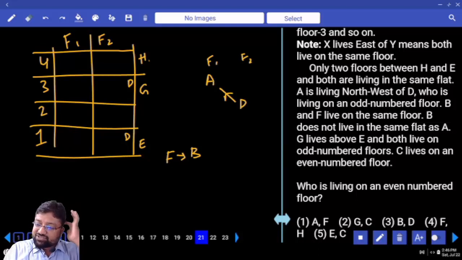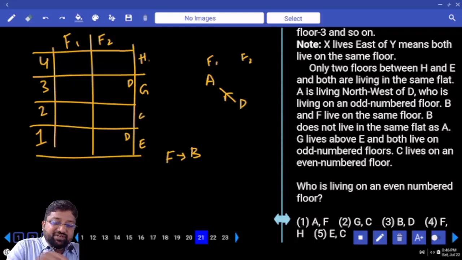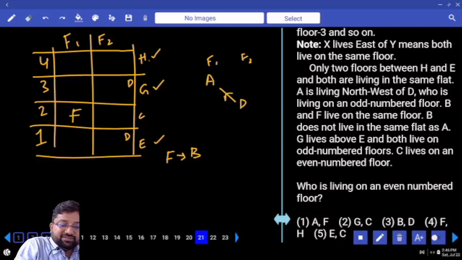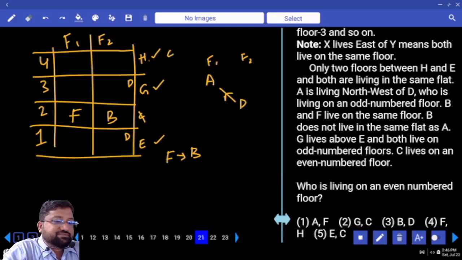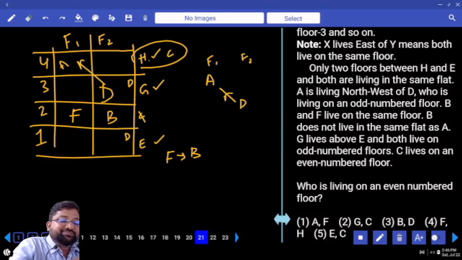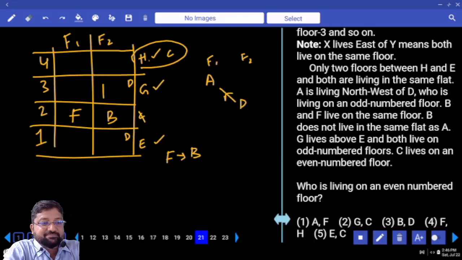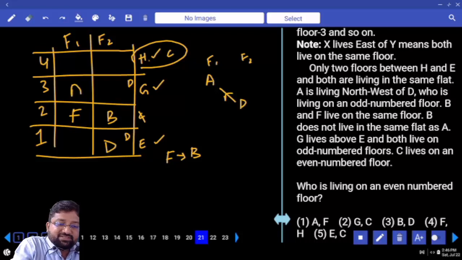Next line. C lives on an even number floor. Now everybody pay attention here. If this is H, there is no chance for F and B. G is definitely in the 3rd floor, no chance for F and B. E is in the 1st floor, no chance for F and B. So F and B has how many possibilities? Only one possibility. C is living even, so no chance on the 2nd floor. C has to live in the 4th floor. Who is coming on the 4th floor? H and C. If this is D, this should be A, right? Then there is a chance. Definitely this is D, this is A.